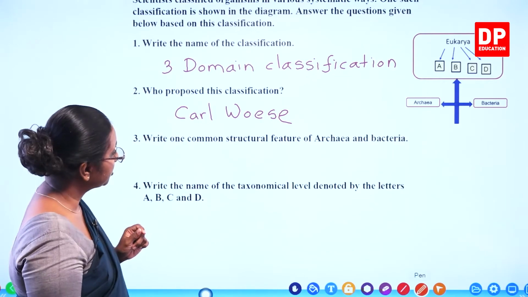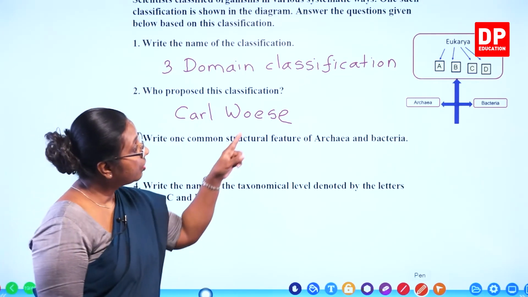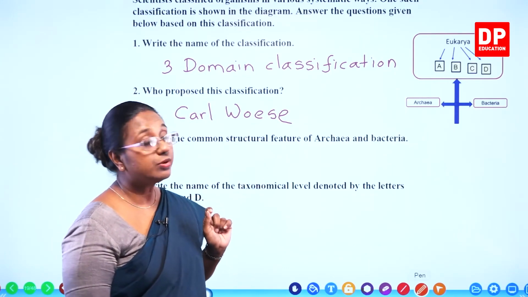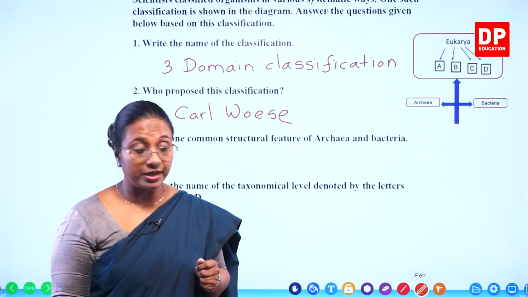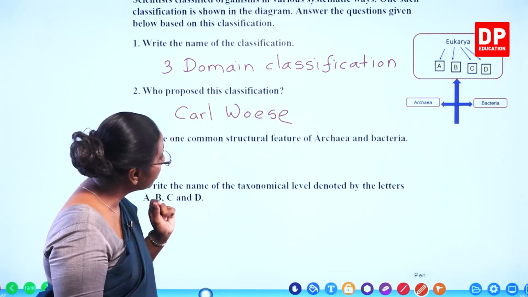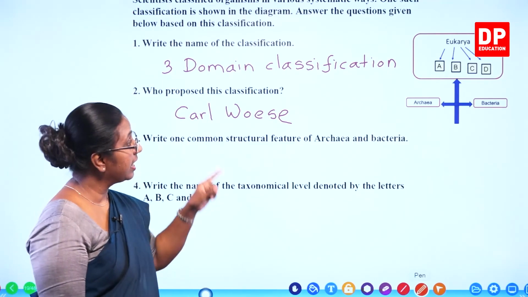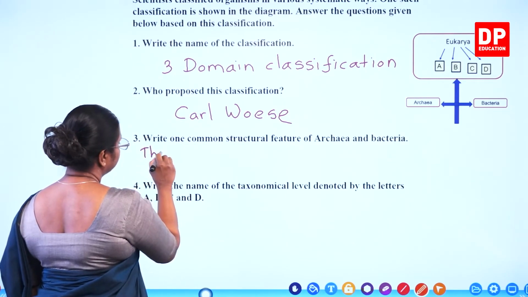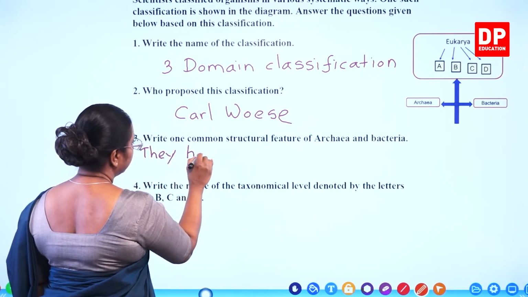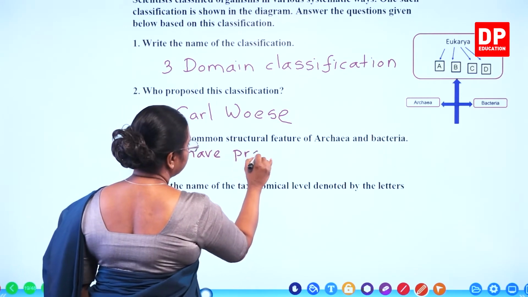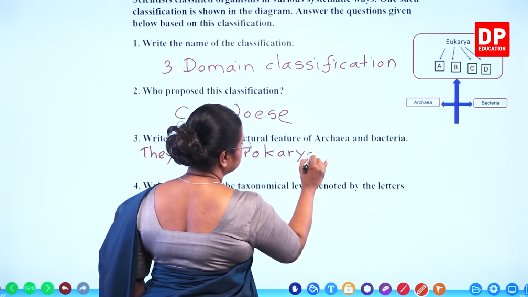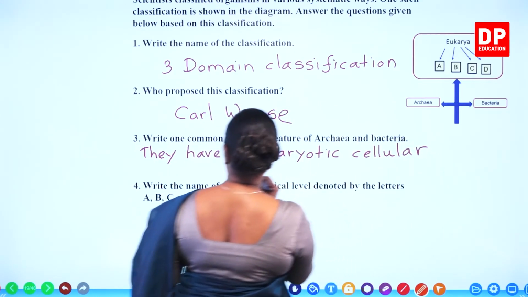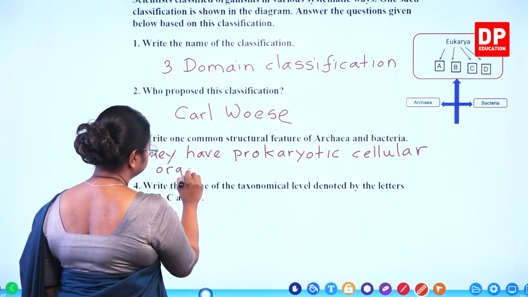Write one common structural feature of archaea and bacteria. What is the difference there? Archaea and bacteria, they are all prokaryotes. Whereas eukarya, their organisms are all eukaryotes. So write one common structural feature of archaea and bacteria. They have prokaryotic cellular organization.